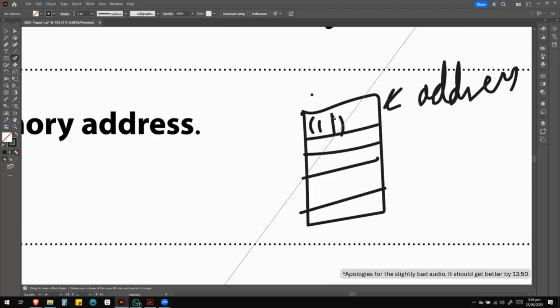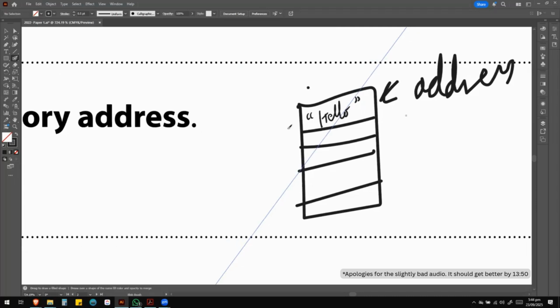So we are going to store the string hello in here. Okay, let's say that's what we stored in here. Now, hello is the content. Address would be the location in which this memory is stored. Let's say this is location number 001. Okay, let's just say that. So this is going to be the memory address.